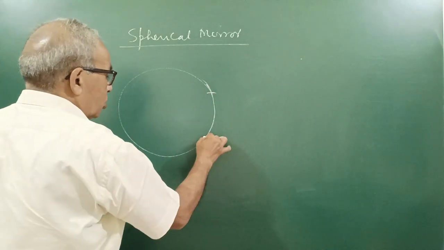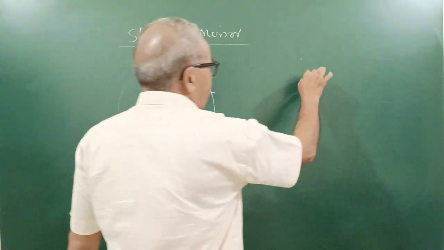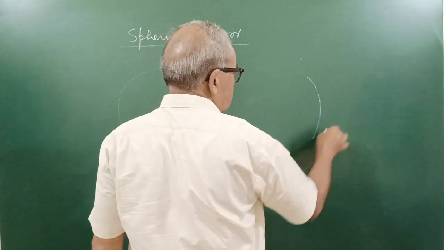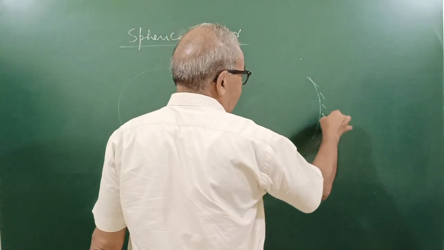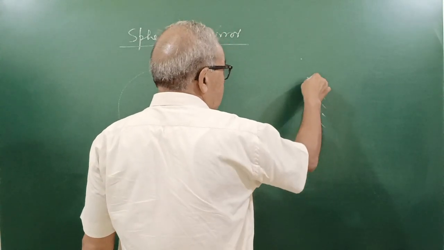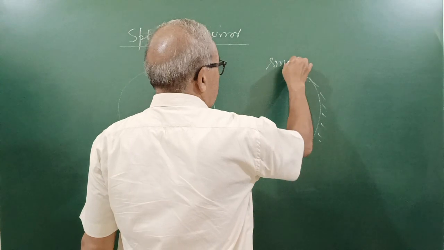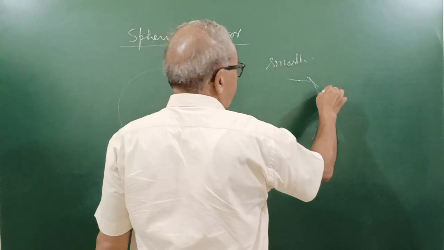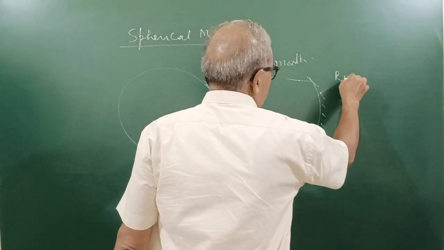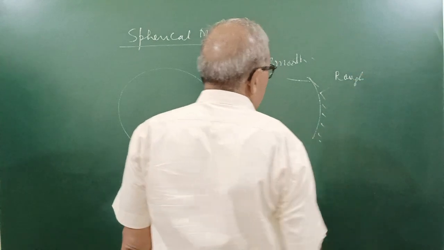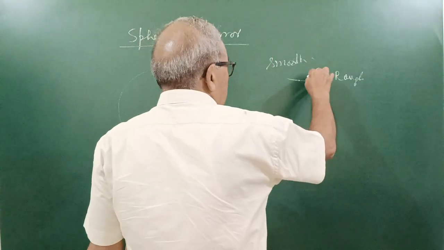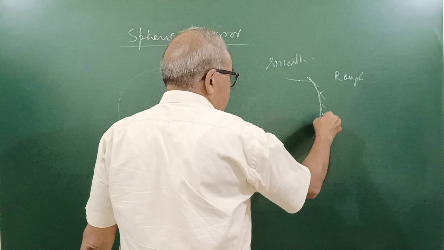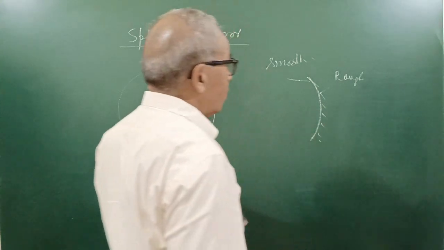We cut a part of this, make inside surface smooth and outside kept rough. Inside smooth surface, and this is rough. So it becomes here concave mirror. Why it is called